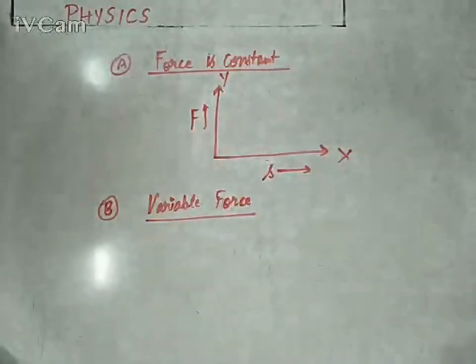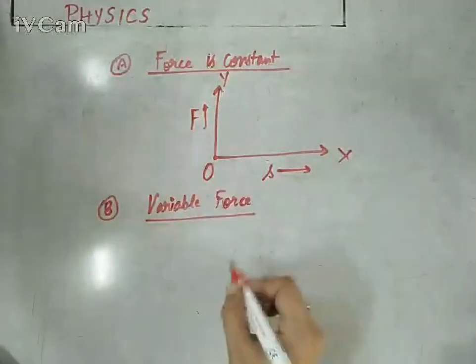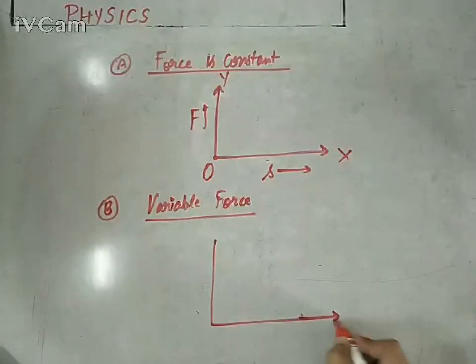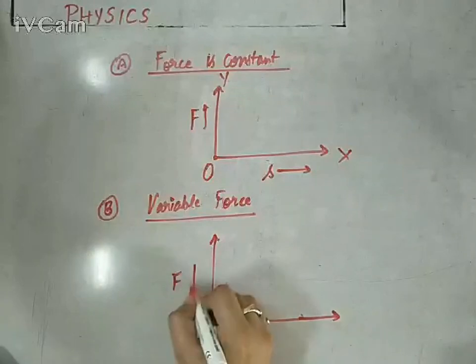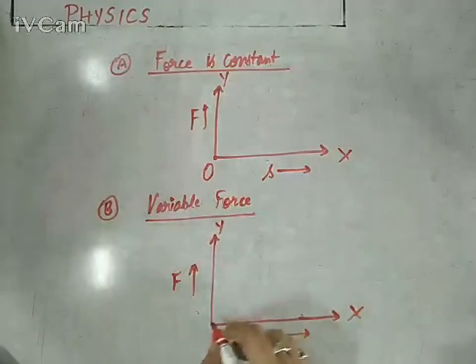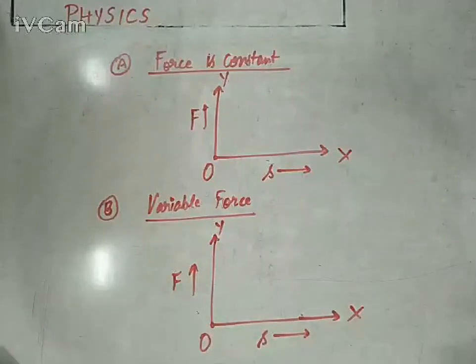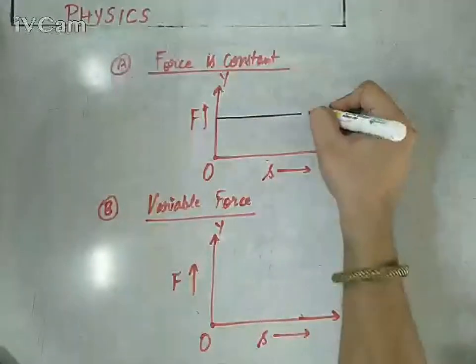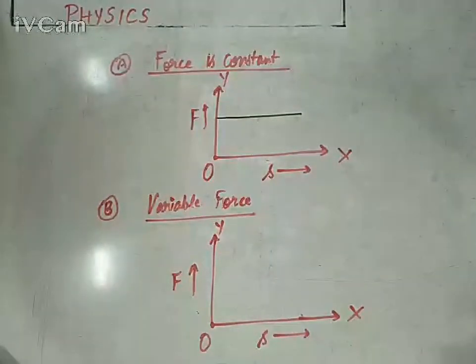Please pay attention to this. Force versus displacement graph. Even this thing we had studied during the introduction of the calculus method in the earlier classes. Whenever the force is constant, meaning for the entire displacement the force is not going to change, it will become parallel to the x-axis.